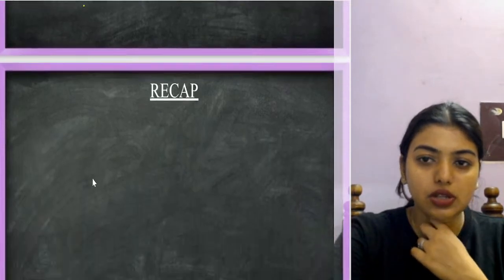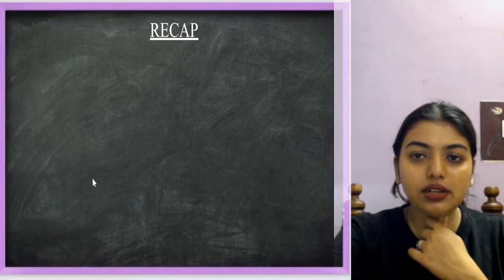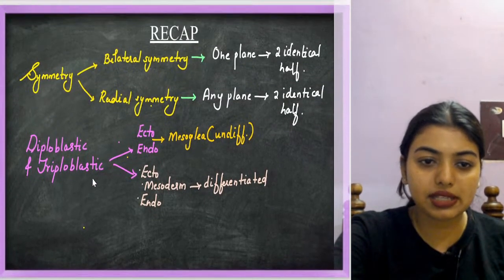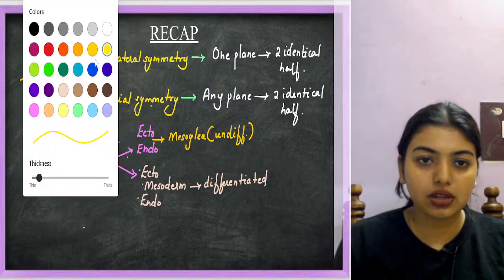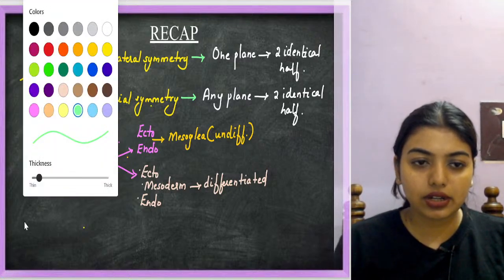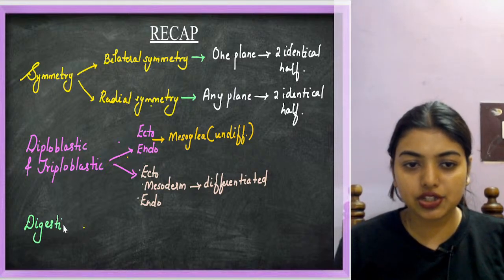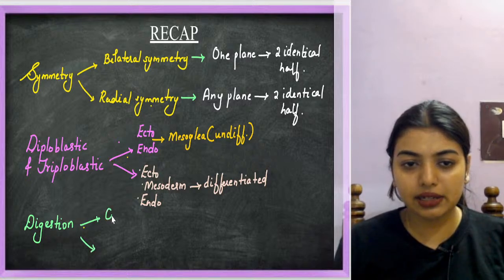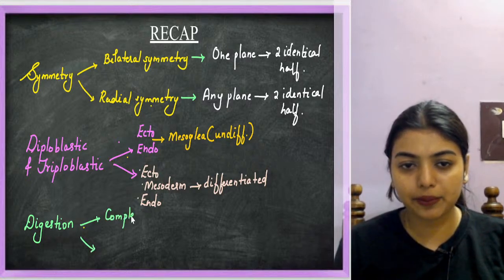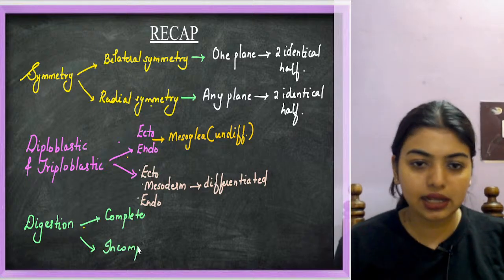Then we'll go to coelom. Here, since there's some space, I'll write about digestion also. Digestion, two types will be there: complete and incomplete.